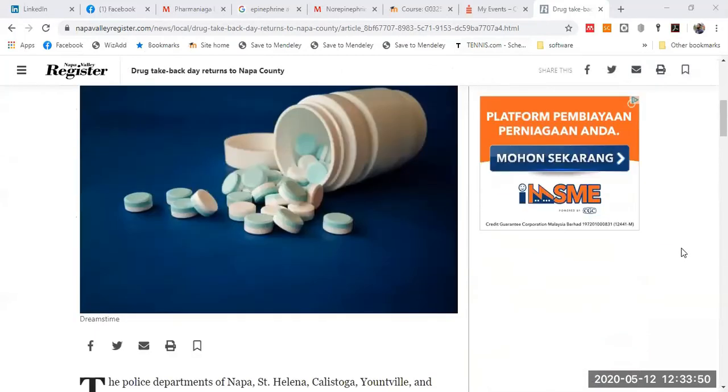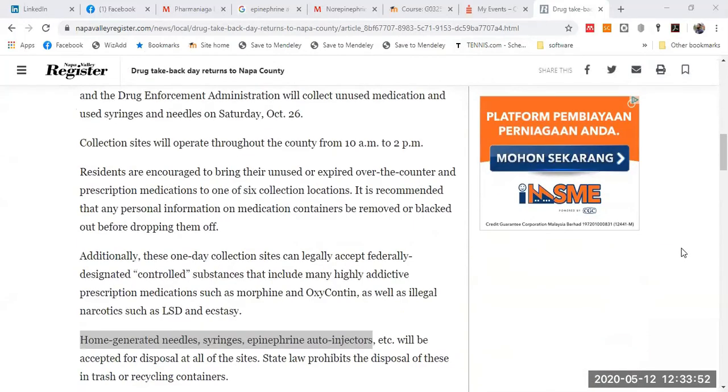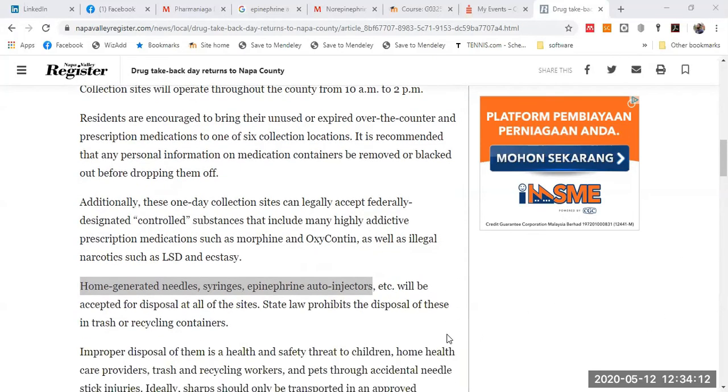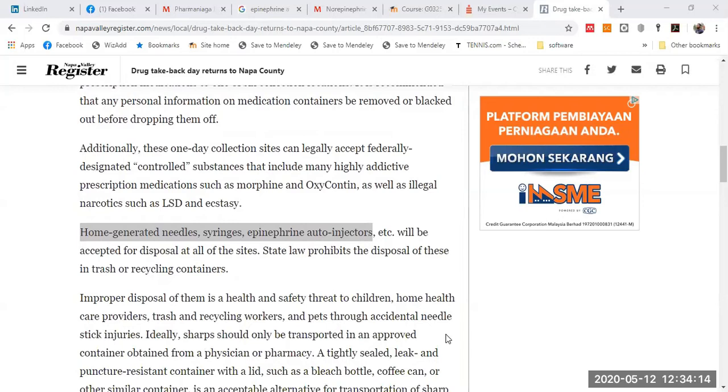Why? Because epinephrine is misused as a stimulant. Although we know the medical use of epinephrine is in the treatment of anaphylactic shock, home generated needles and syringes of epinephrine auto-injectors have been prepared for misuse. So they dedicated one day for this drug so that people will return them and follow the laws and regulations.